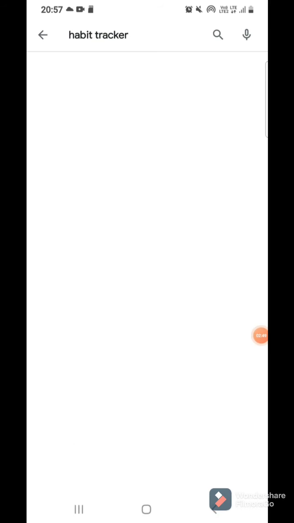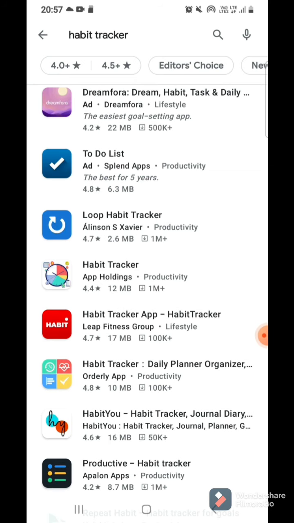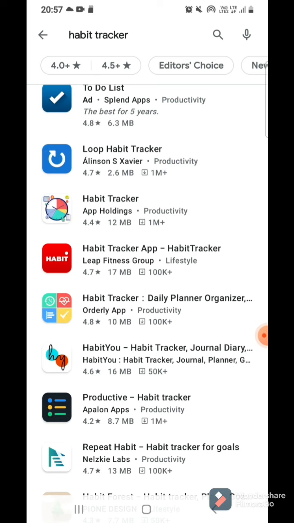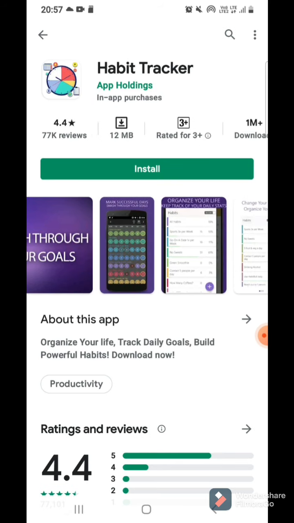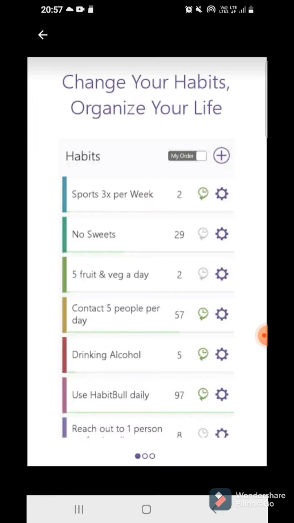The other one that I have for you guys is this habit tracker app. What you can do with this app is prepare some of the tasks and habits that you want to do, like you want to do sports, you want to avoid sweets, whatever you want to do.